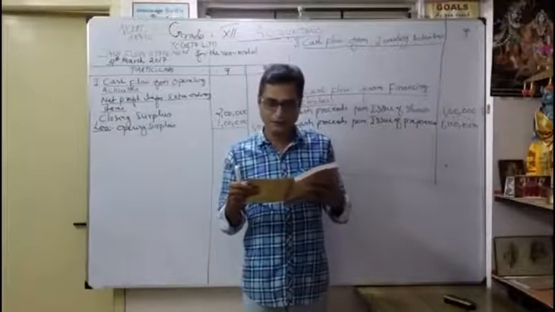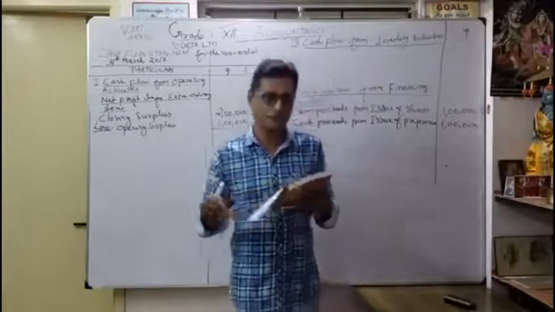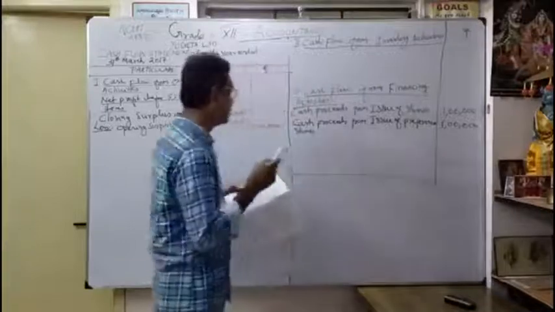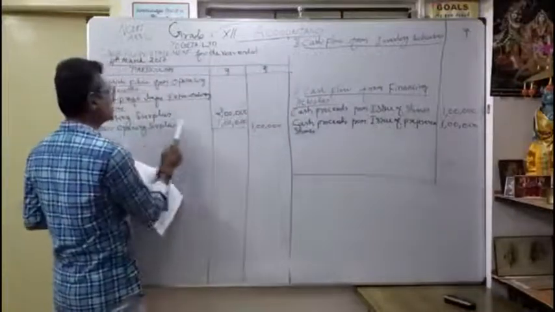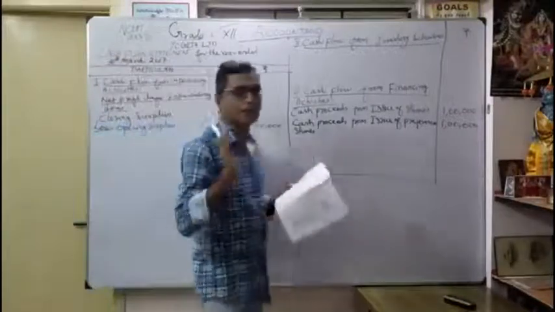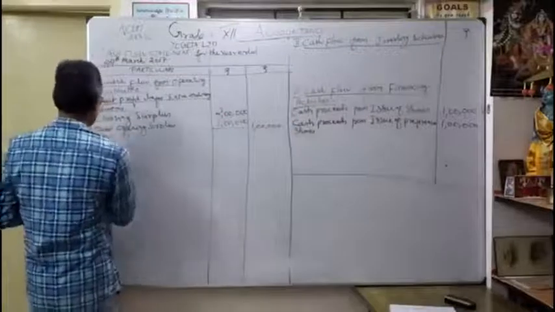Similarly, tax provision created during the year amounted to 60,000. These are the adjustments given. Now we will see them one by one. So now we understood reserves and surplus: closing surplus 2 lakhs, less opening surplus 1 lakh, put in the outer column, so now 1 lakh is available as profit. Now we want to add. You know already what to add. What is to be added?